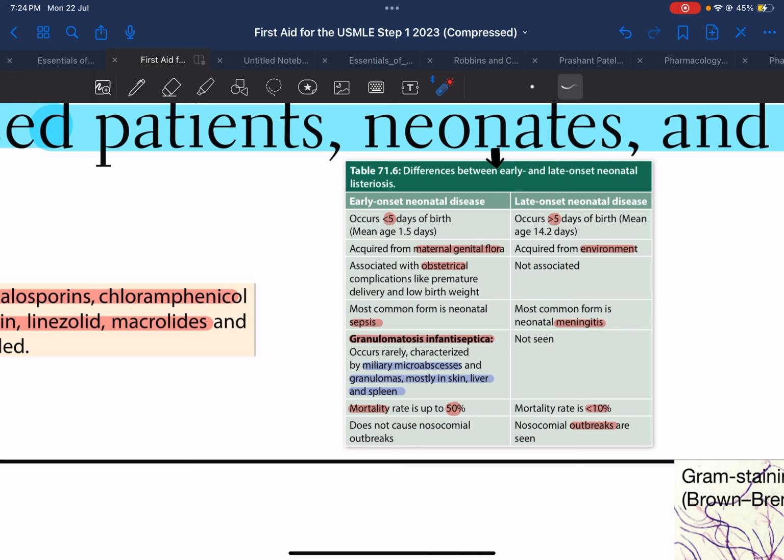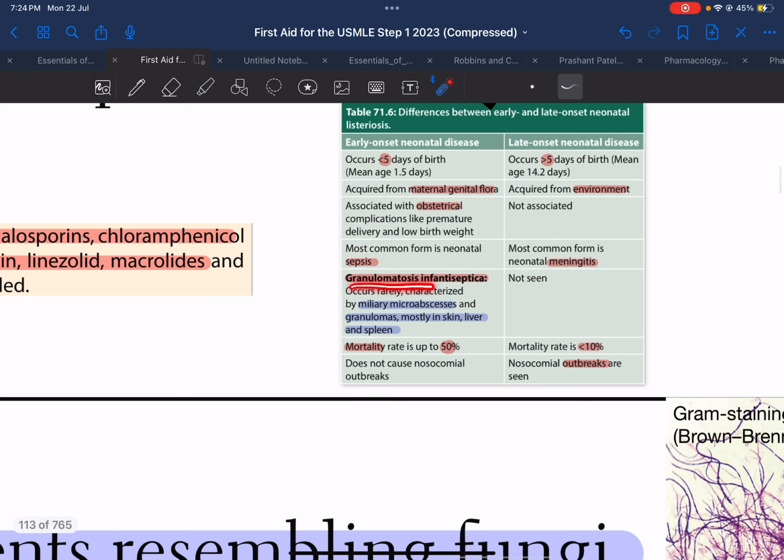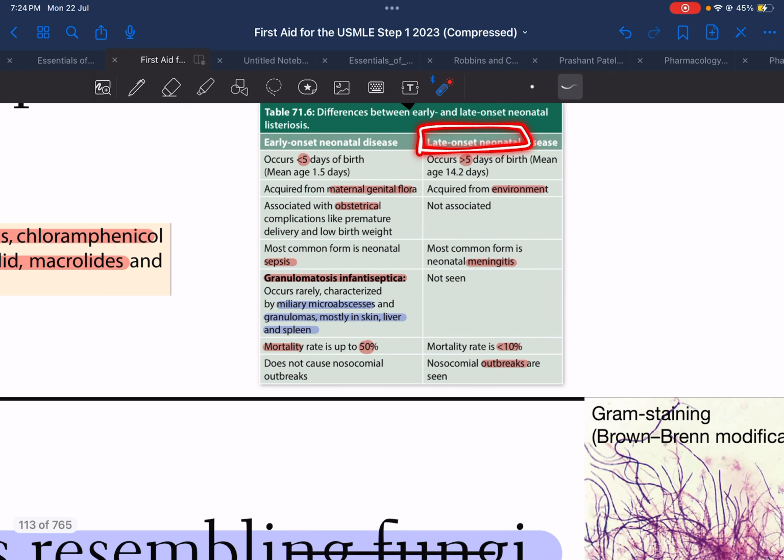Okay, and the grave form over here is known as granulomatosis infantiseptica. Infantiseptica, as there is sepsis in the infant. Granulomatosis, why? Because there are miliary microabscesses and granulomas in the skin, liver and spleen. That is why granulomatosis infantiseptica. That is the early onset disease. Okay, in early onset disease, the mortality is up to 50%. And obviously since it is acquired from the maternal genital flora, there won't be any outbreaks as such. Late onset, on the other hand, is acquired after 5 days of birth. The mean age to be considered over here is around 14 to 15 days.